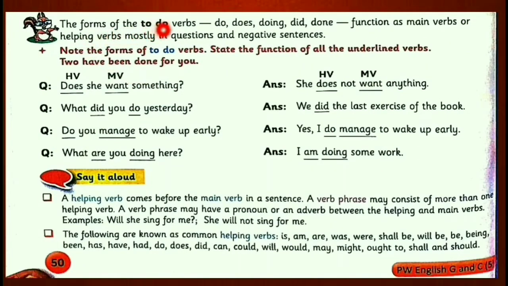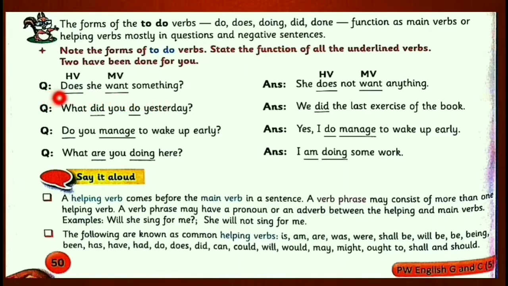So next one, look at here. The forms of to-do verbs, do, does, doing, did, done, function as main verbs or helping verbs, mostly in questions and negative sentences. So the forms of to-do verbs appear in the main verb place and also in the helping verb place, when we make a question sentence or a negative sentence.